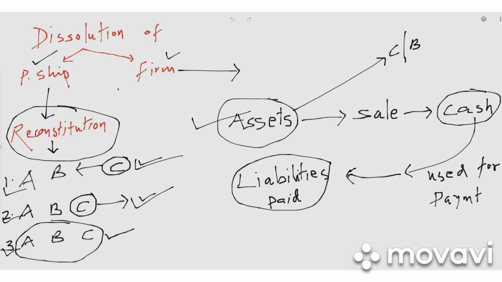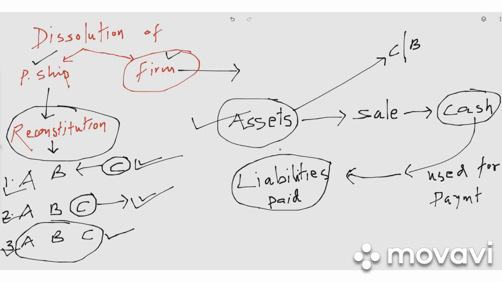Dear students, we discussed the various types of dissolution of partnership firm. Okay, so when the dissolution of partnership firm takes place, what is exactly happening? So this is what is happening at the time of dissolution. Dear students, in the partnership business there will be assets.